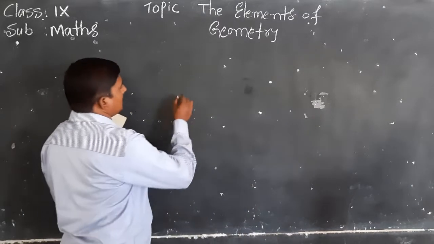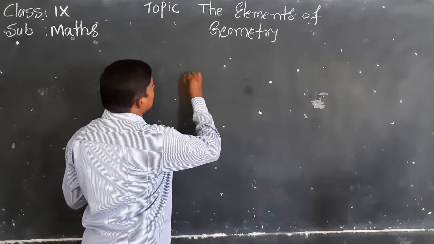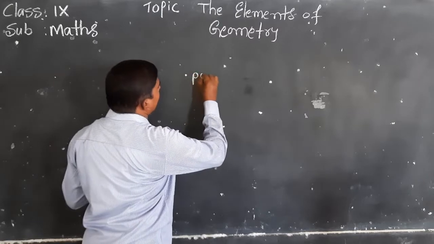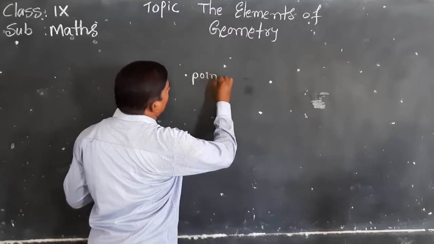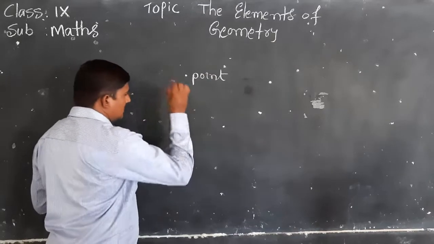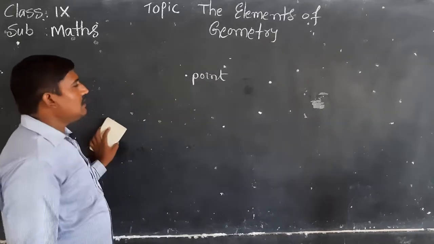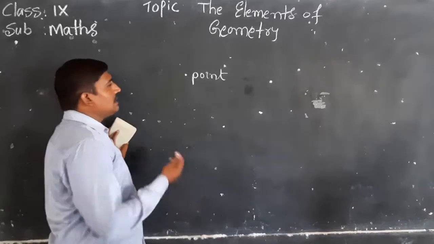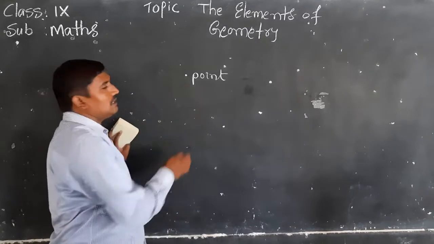Before going to that, this is a point. A point means just a dot. There is no length, no breadth, no height.